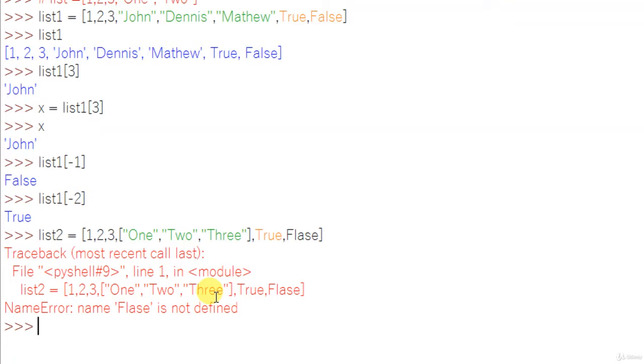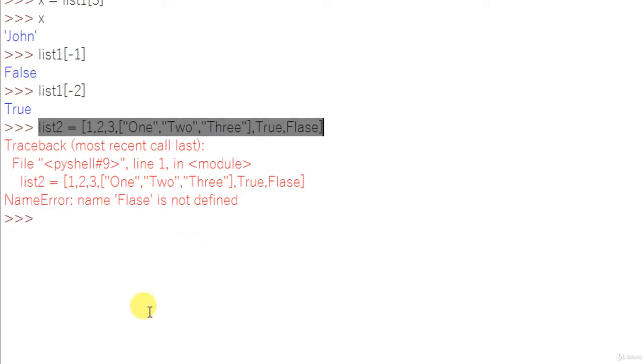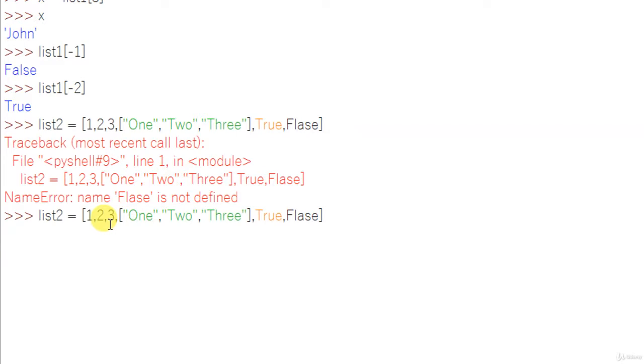False is not different, the spelling is wrong. Okay, print list2. That's all.